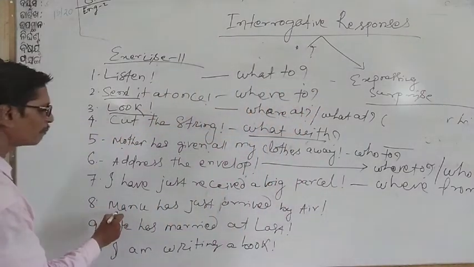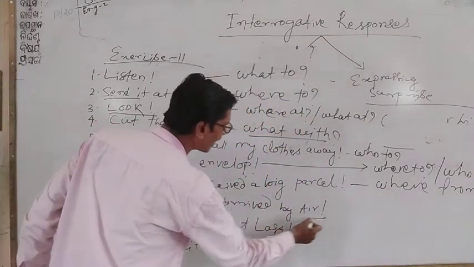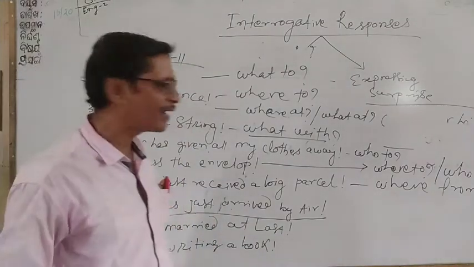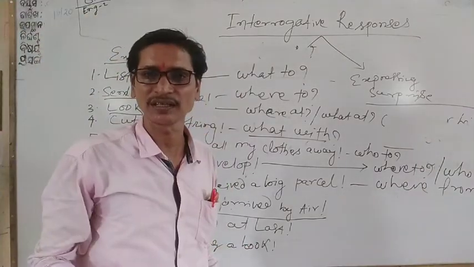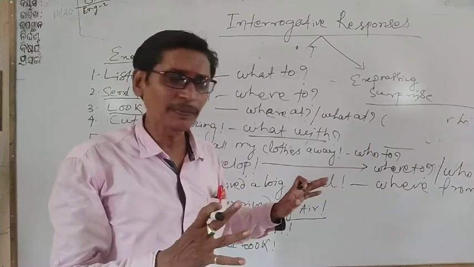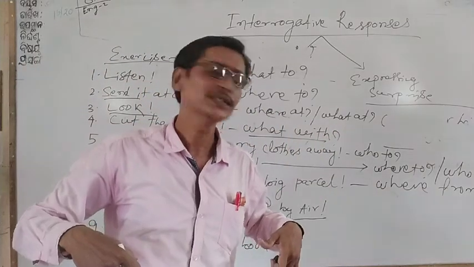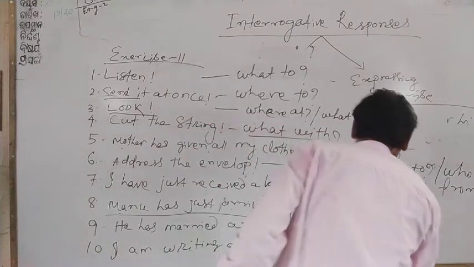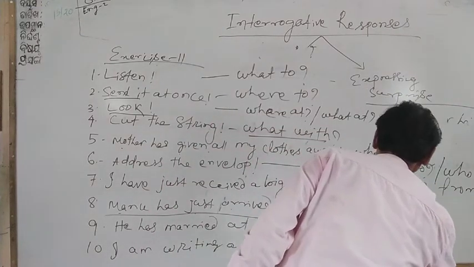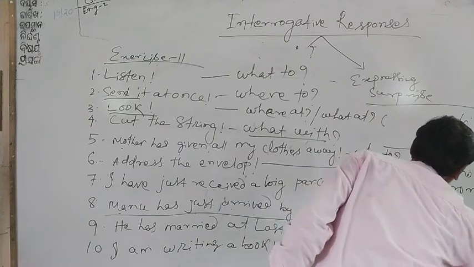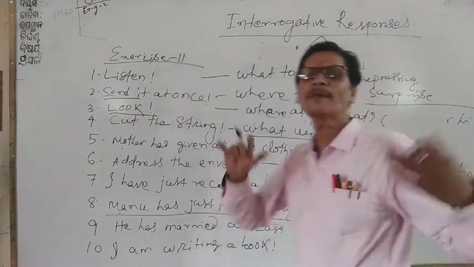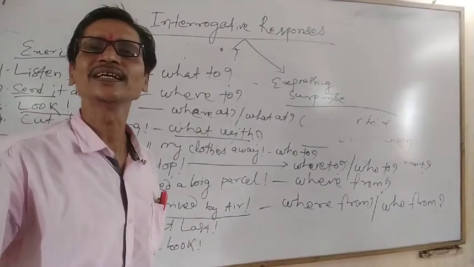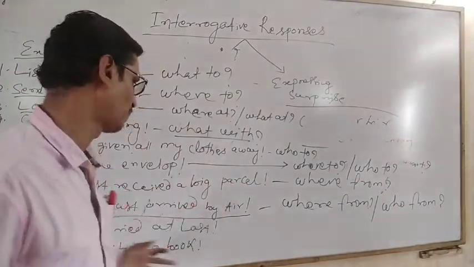Next comes: Manu has just arrived by air. Manu has just arrived by air from London or from some other place that is not yet mentioned. You are told this statement, but you don't know from where he has come. So your question, the interrogative response, can be "where from?" Or "who from?" Both can be written to know the interrogative response.